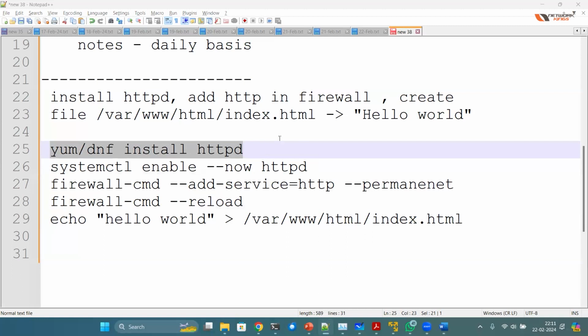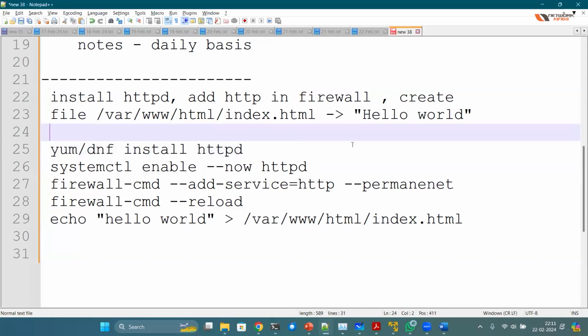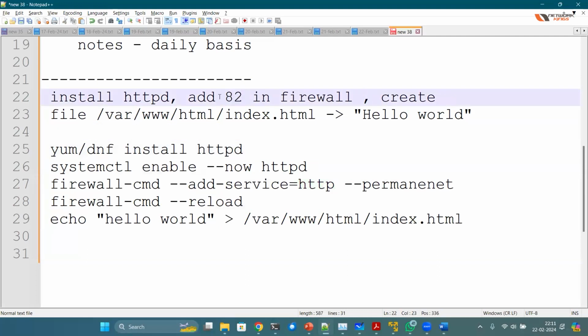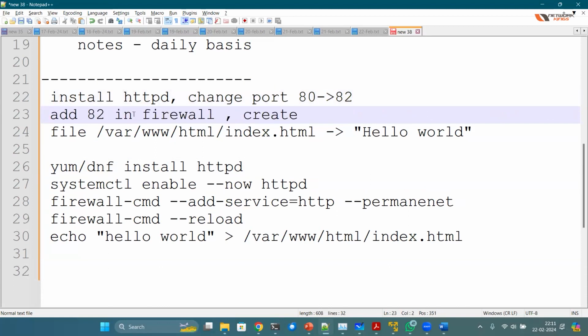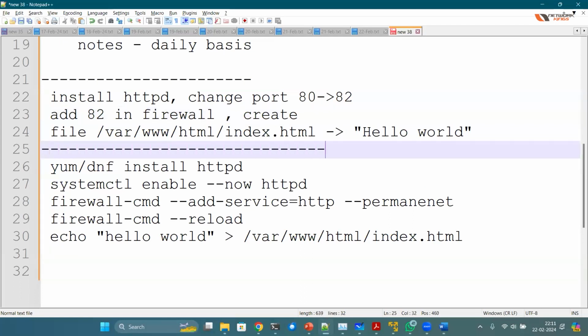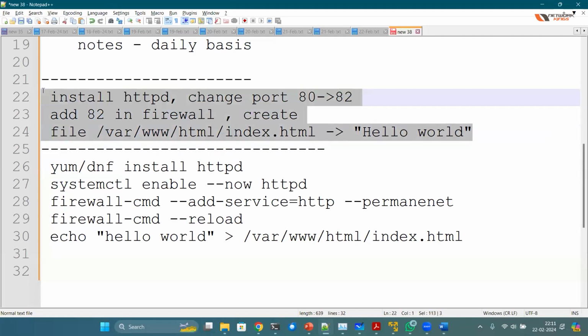And yes, we can also change the port. Himanshu is saying, please change the port. Yes, we can do that. So in that case, we will add the port number 82. So change the port from 80 to 82. I'm not going to do everything here. It's a demo session, but yes, during the class, I'll be doing it. I just want to give you an idea how to perform the automation when you get these kinds of requirements.